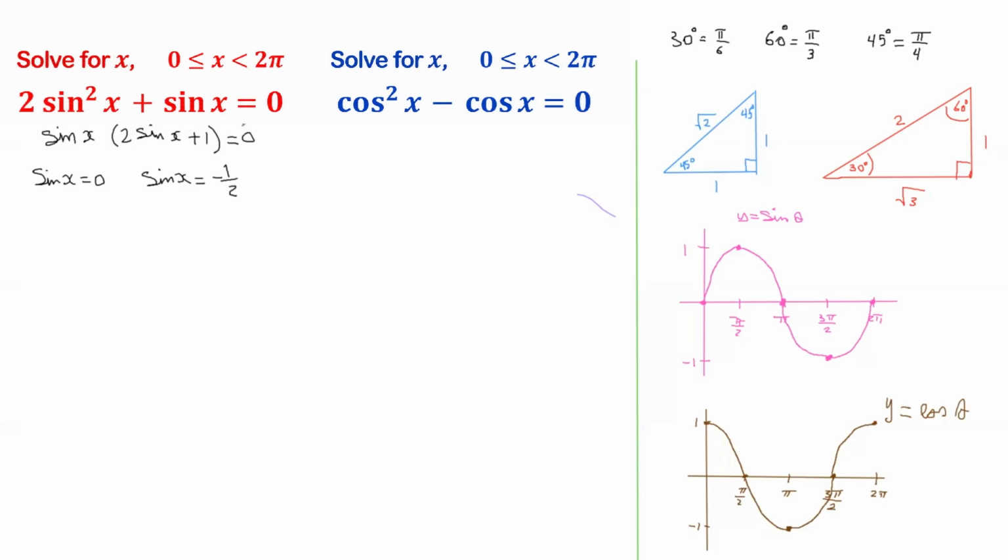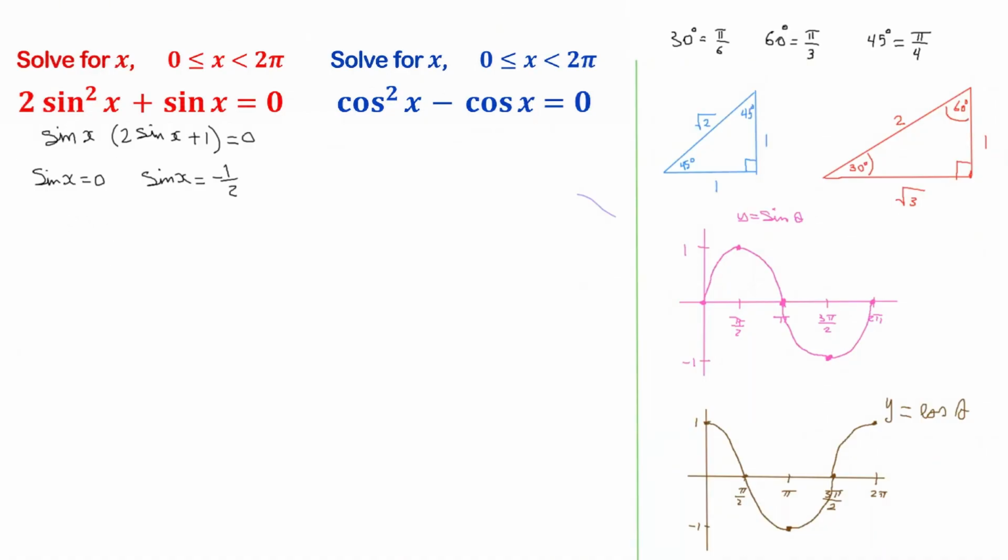And you could just take it aside and solve it. So you go 2 sine x plus 1 equals 0, and 2 sine x equals -1. Divide both sides by 2 and you end up with sine x equals -1/2. And now I'm going to start solving for x.